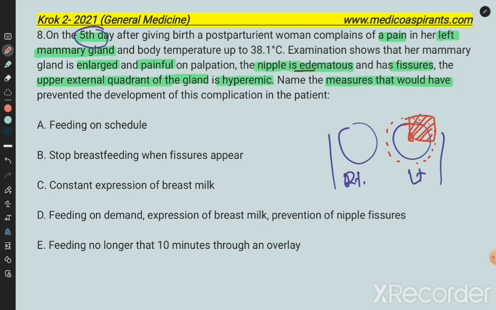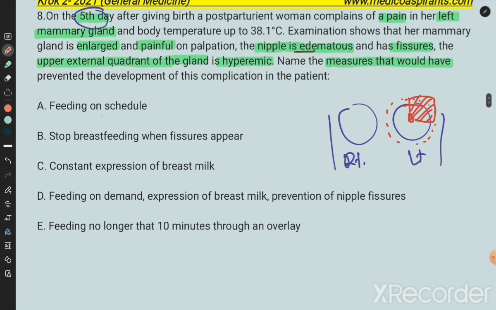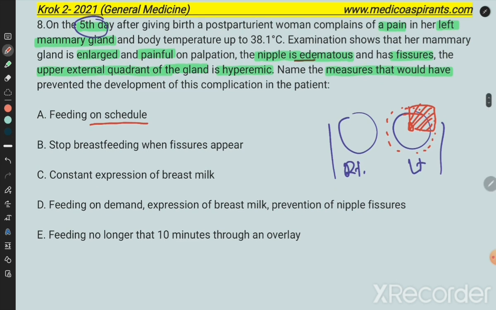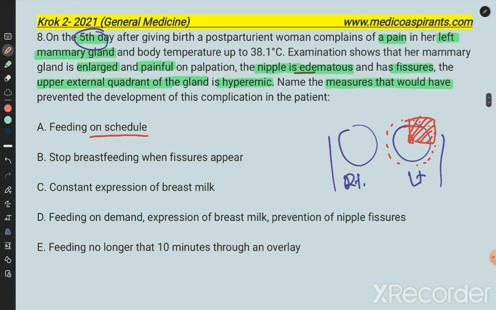According to the obstetric parameters which I have discussed with you in the classes, if feeding is on schedule, the problem would be symmetric, but in the given condition it is an asymmetrical problem. Now what measure would have prevented the development of this complication in the patient?